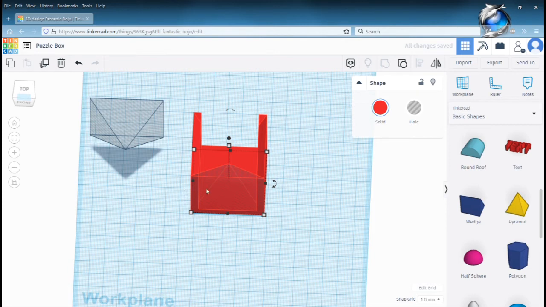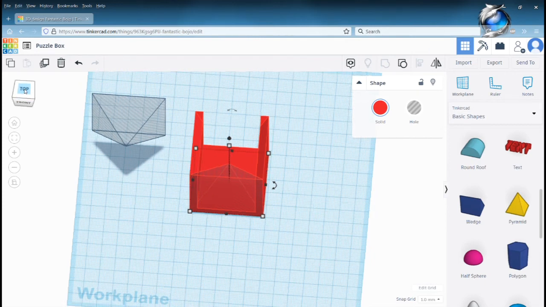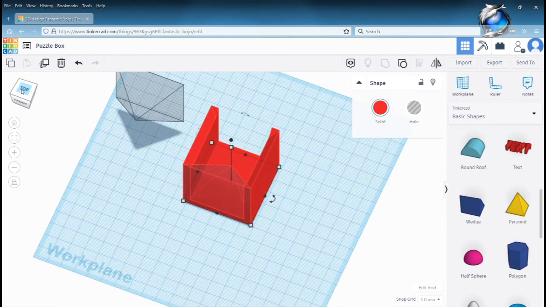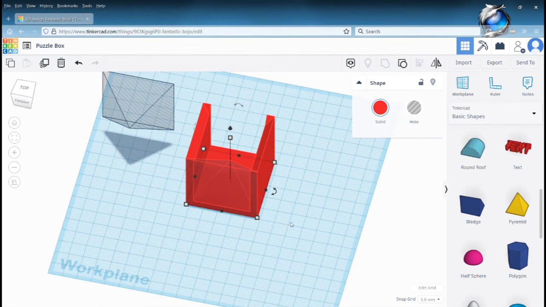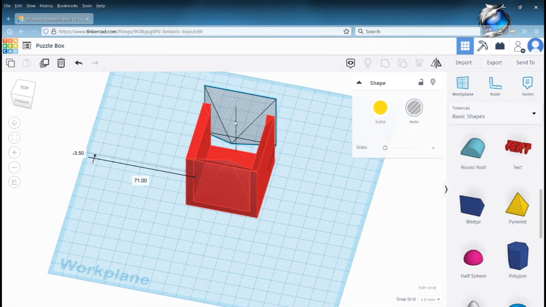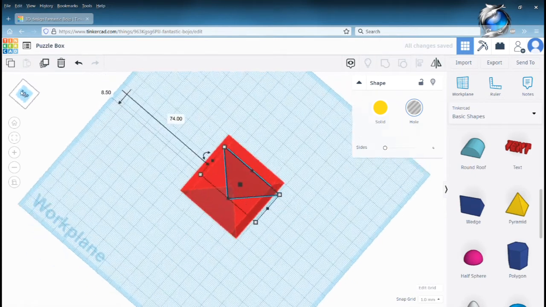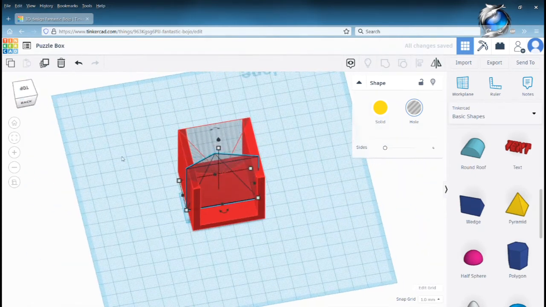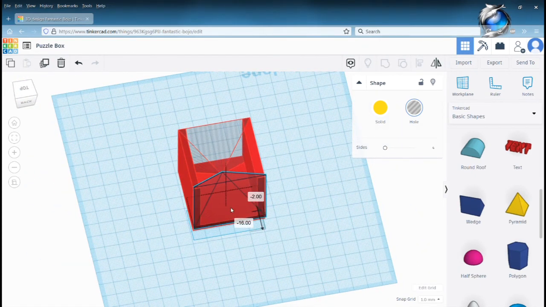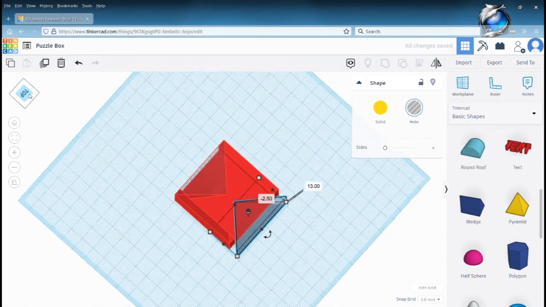And that will take out the front edges. Sometimes that takes a little while to calculate. In the meantime, you can move the other hole form into position. Again, get it close to where it should be.